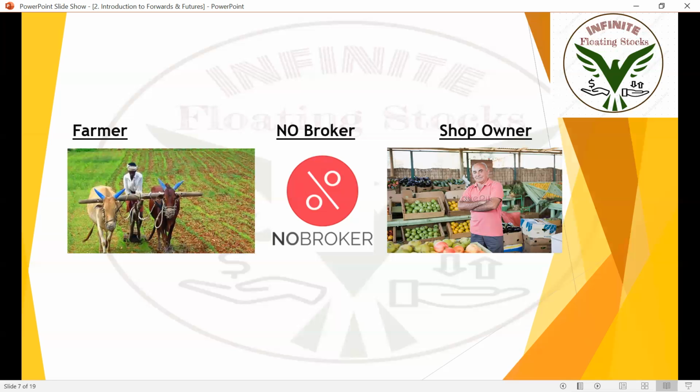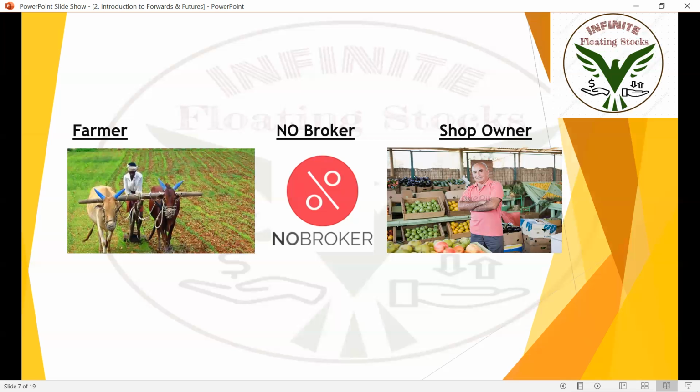Because of that fear, if the farmer is not able to cultivate something, he may be at a loss, right? So to avoid loss, farmers try to make a forward agreement with the shopkeeper so that they get some money even if they are not producing because of external factors.